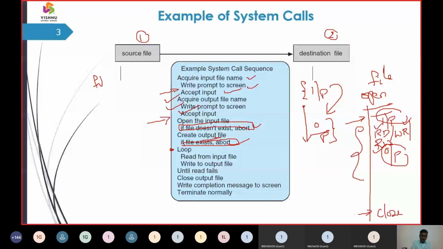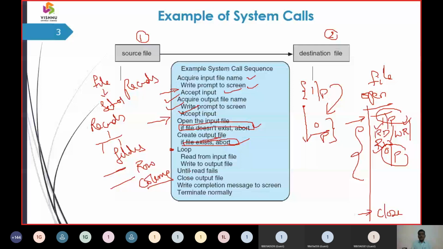fields. These fields are going to be represented in the form of rows, and these fields are going to be in the form of columns. So we are going to maintain a file structure, and the file structure is going to be in the form of records, and records are going to be organized in rows and columns. Each row has to be transferred from the input file to the output file. That is the agenda, where the source content has to be moved to the destination content.